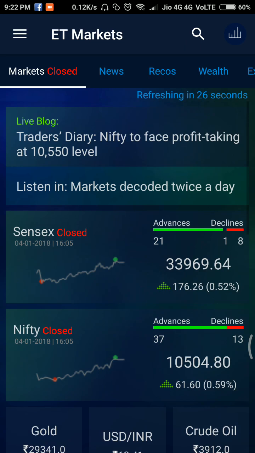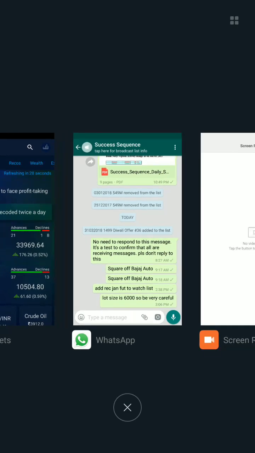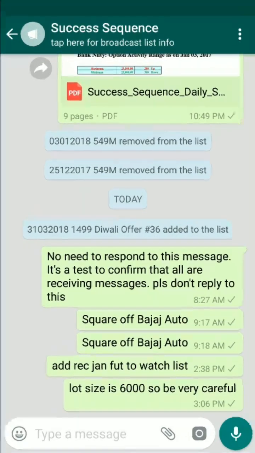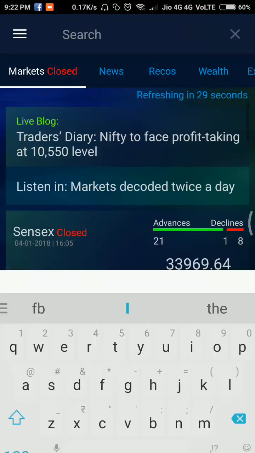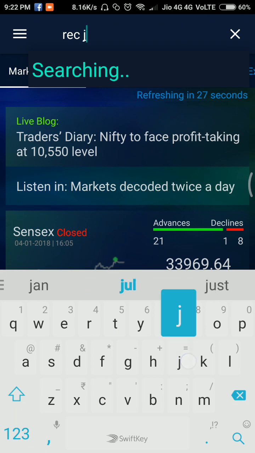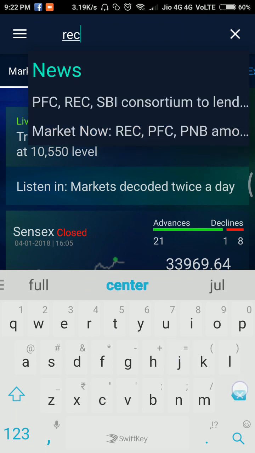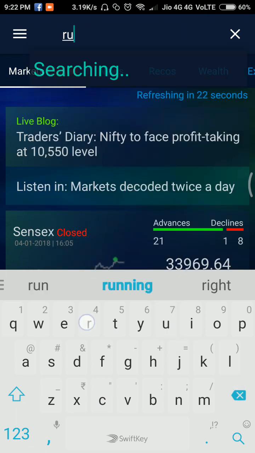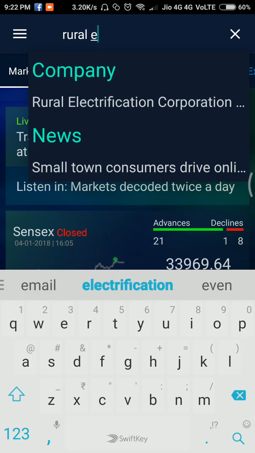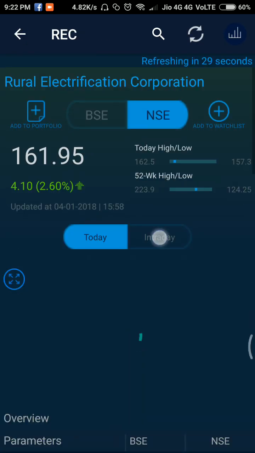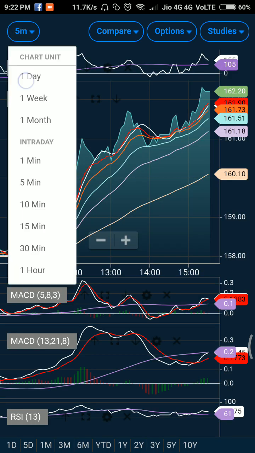Now let us see what we have taken for tomorrow's move. As you can see, we have taken REC January future. So let us see what's the rationale for taking REC. Rural Electrification should come. Here it is. Now let me tell you the reason I picked up this stock and went long on it. Let me show you why I feel that the stock should go up.